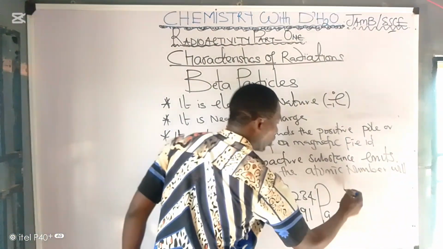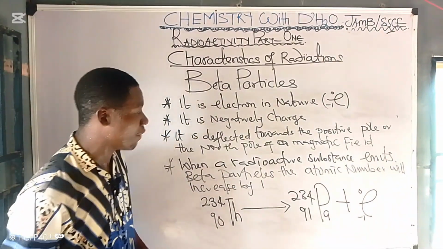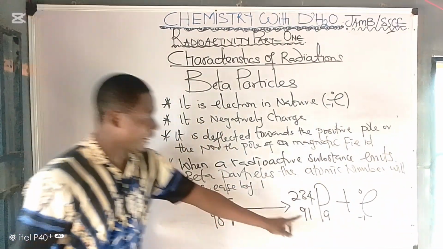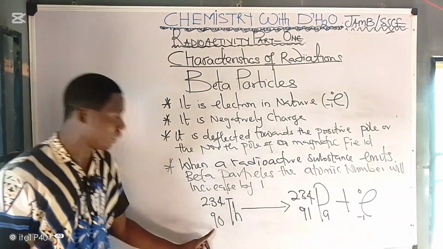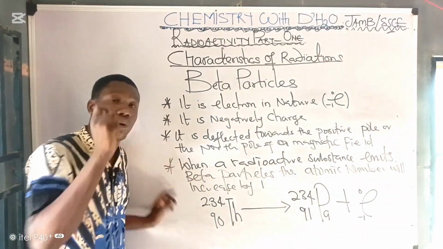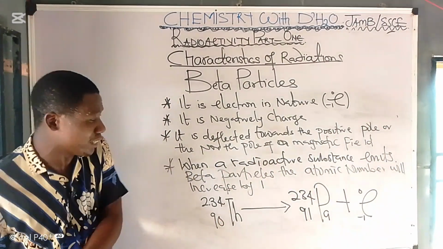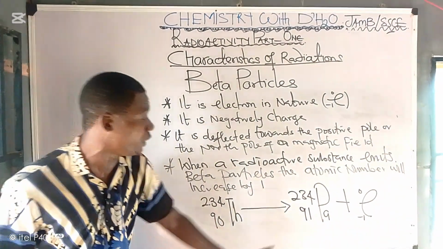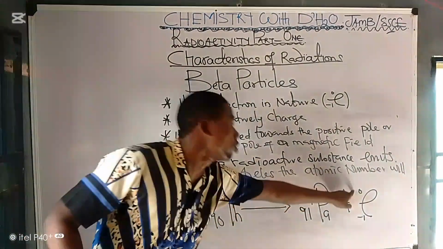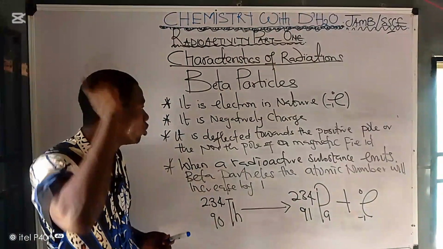Then you have your electron, which is your beta. So if you watch very well, 234 plus 0 will still give us 234, and 91 minus 1 will give us 90. So it should be noted that when a radioactive substance emits a beta particle, the atomic number of the new substance will increase by 1, while the mass number will remain the same. It must be noted.